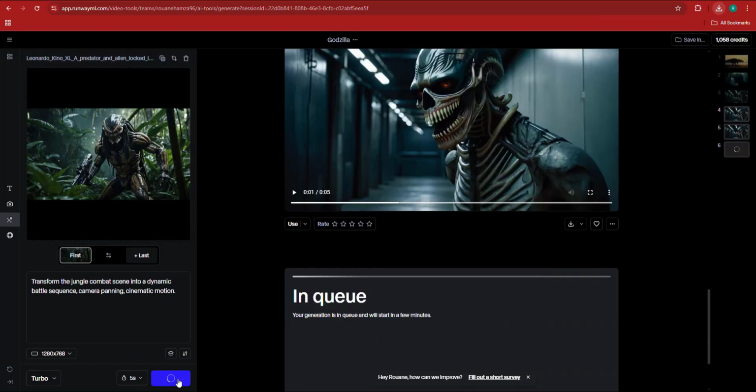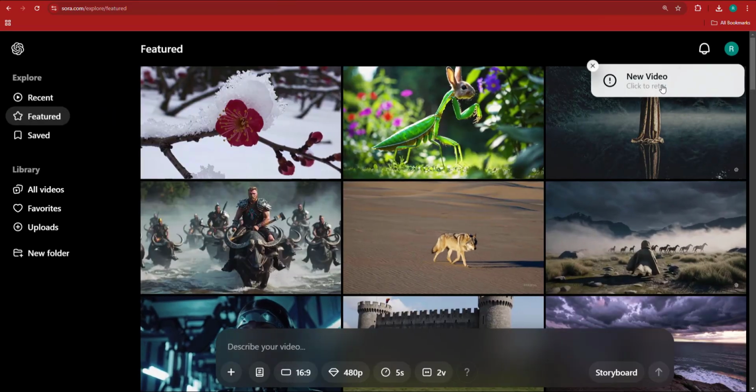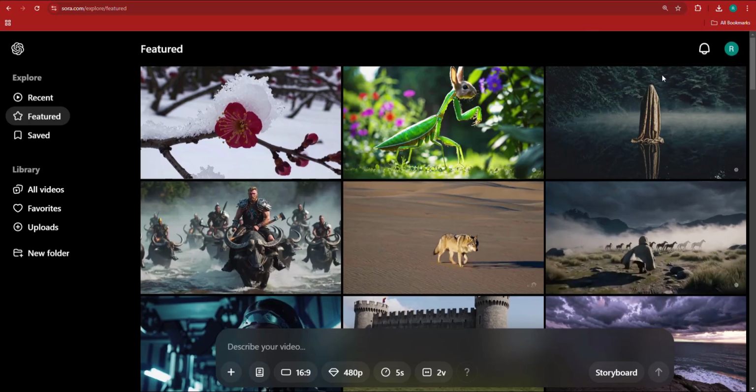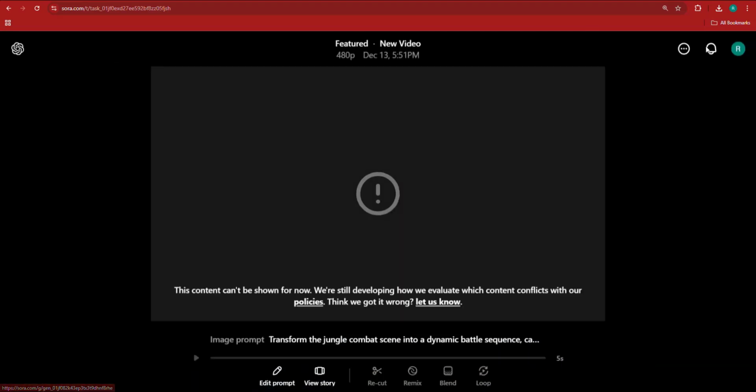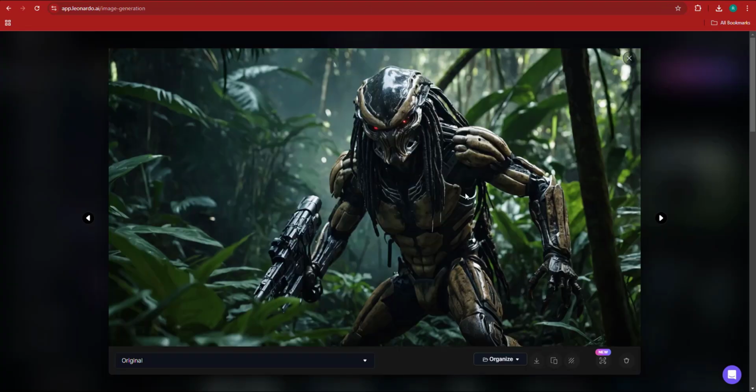I'm only going to generate 5 seconds. Going back to Sora, again, it is working on it. Let's see if it still violates the guidelines. All right, they say it conflicts with their policies, so I believe it does.